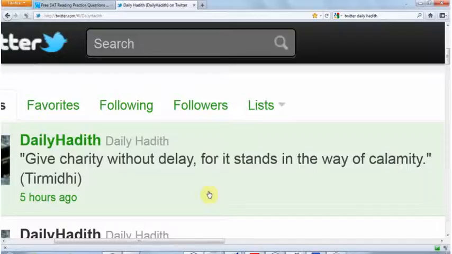Destruction, big disaster. Okay, so giving charity, helping the poor people without delay is, I think here, I'm not too sure, but I think the word charity here is referring to zakat, the obligatory charity. And if you give it without delay, in other words, you give it straight away when it's due at the end of the year, or when it's the time for harvest, if it's plants, or the time for giving the crops. If you give it away straight away, then it'll help you avoid any great disaster in your life.